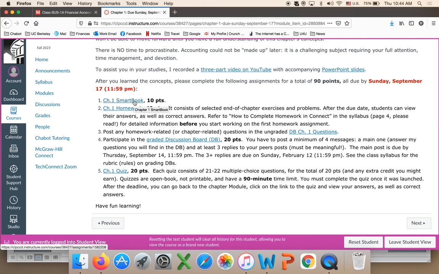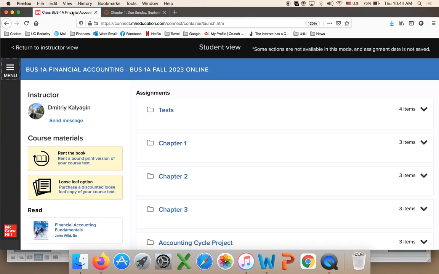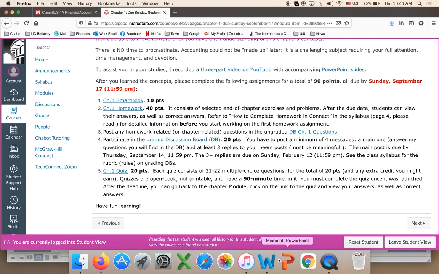I cannot show it to you here because I'm already registered, but the first time you click on Smartbook, it will give you a screen where, in Connect, you purchase your access code to the ebook and to all the assignments. All of these assignments, except for the discussion board, which is within Canvas, Smartbook, homework, quiz, and exams will take you to Connect.